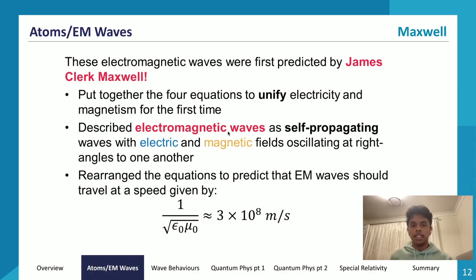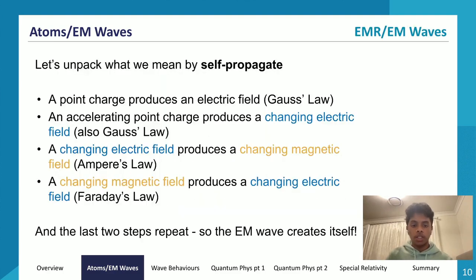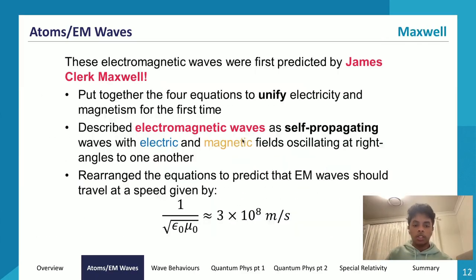We don't do case studies and depth studies on what Maxwell did in his life, but there is one important thing that has significantly contributed to our understanding of HSC physics particularly, and so that is what they're going to test us on. So what he did was he put together 4 equations to unify electricity and magnetism for the first time. And we came across some of these 4 equations over here. So Gauss's law, Ampere's law, this was some of his 4 equations.